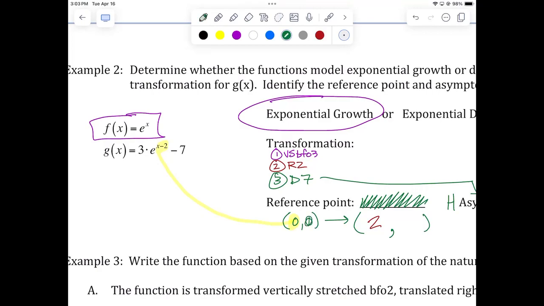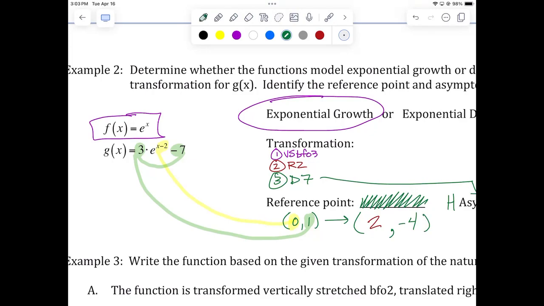And then the 1, I wanted to highlight it there. The 1 has 2 things affecting it. The 3 in front first, and then the -7. And it has to be in that order, right? From left to right. So what happened to the 1? Well, 1 times 3 is 3. 3 minus 7 is -4. And there's your new reference point.